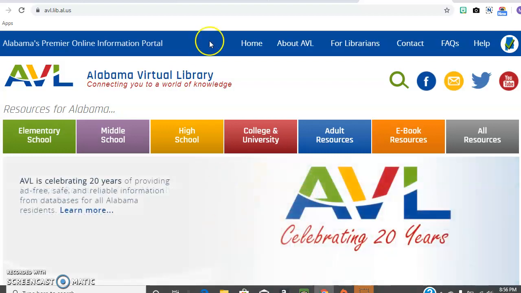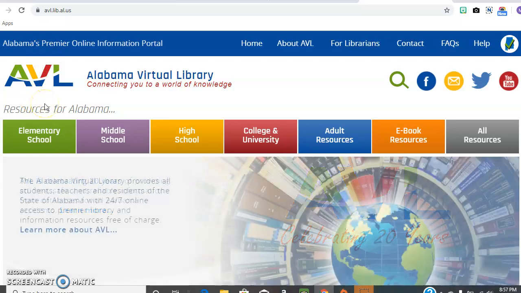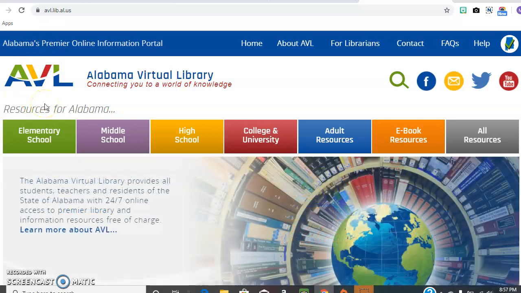You can type in avl.lib.al.us into the address bar to go to the website, or you can do a quick Google search by typing in Alabama Virtual Library. Alabama Virtual Library's purpose is to provide resources and knowledge to Alabama residents 24/7. It's ad-free, it's safe, and reliable information.